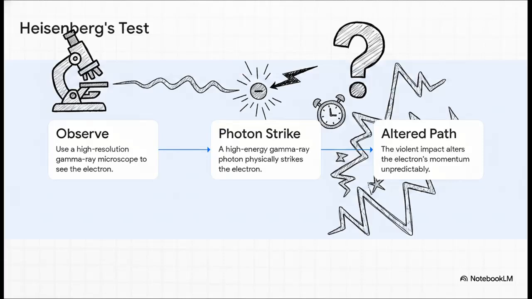The particle simply does not possess a definite position and momentum at the same time. Let's walk through Heisenberg's famous thought experiment step by step to prove why this happens. Step 1. Imagine trying to observe a single electron using a super high-resolution gamma-ray microscope. To see the exact position of the electron, you need to hit it with a very short wavelength of light, like a gamma ray. Step 2. That high-energy gamma-ray photon physically strikes the electron, so it can bounce back into your microscope lens. Step 3. That very impact violently alters the electron's momentum in a completely unpredictable way. So by the time you've measured it, it's already gone. The very act of measuring the position permanently destroys our knowledge of its momentum.